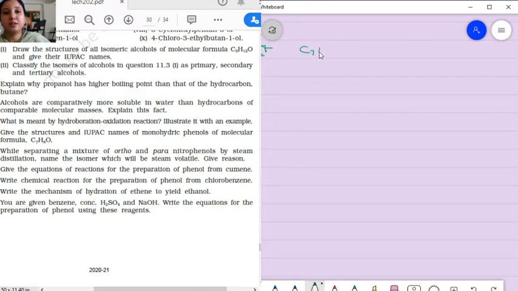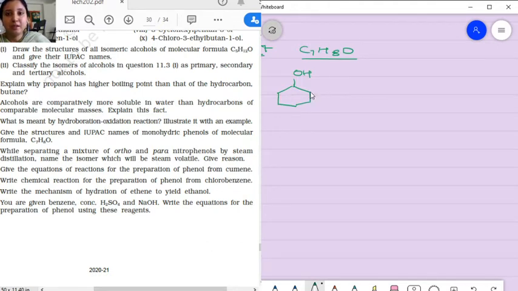Monohydric means that it is going to have one OH group. One OH group, and the ring covers the 6 carbons and 5 hydrogens.